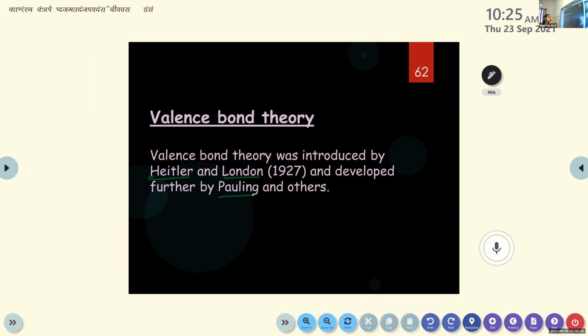So we will learn this theory with the help of the formation of hydrogen molecule using two hydrogen atoms. Okay. So we know that two hydrogen atoms combine together to form a hydrogen molecule, right? So we learn this valence bond theory based on the formation of this hydrogen molecule. So shall I move to next slide, children? No. Okay, okay.